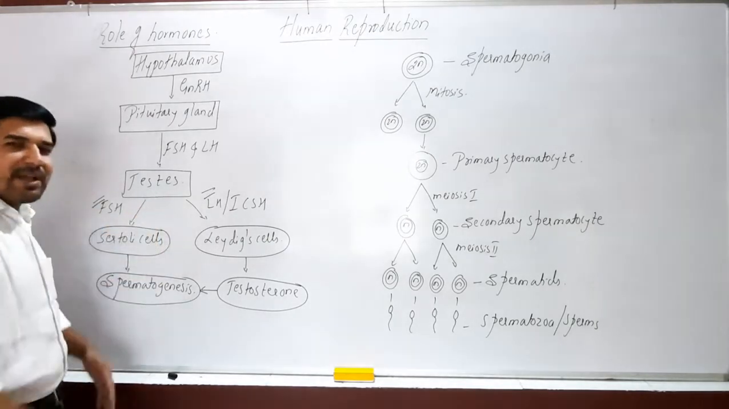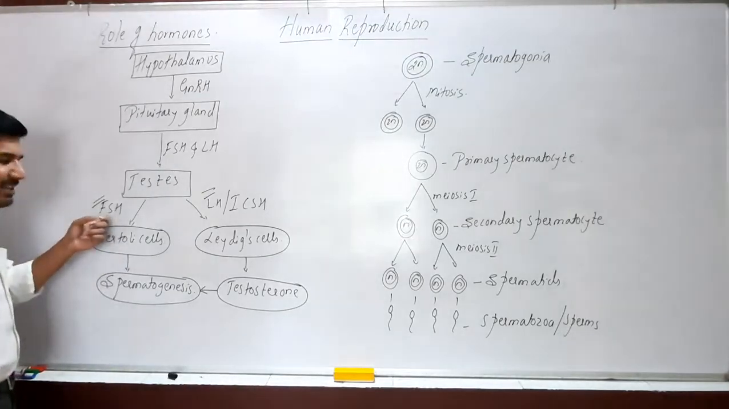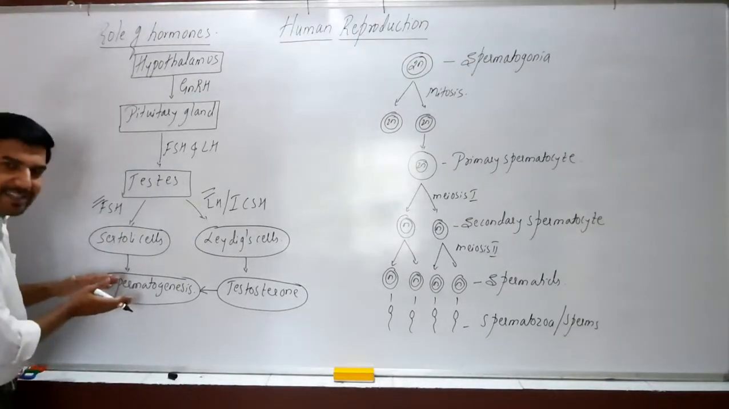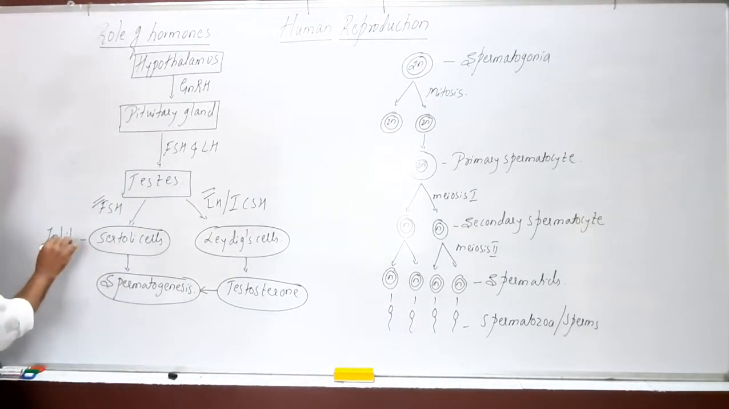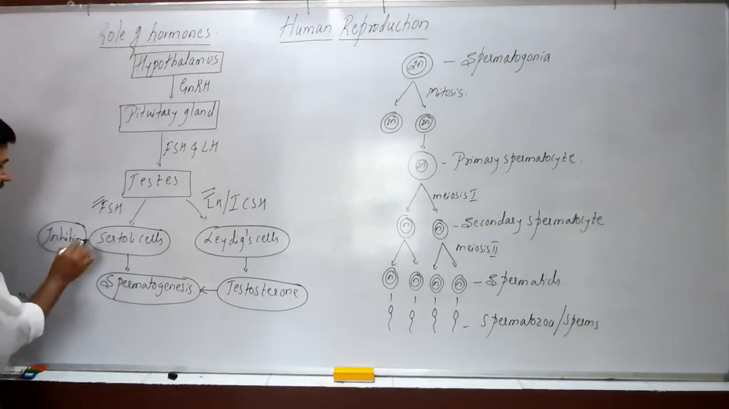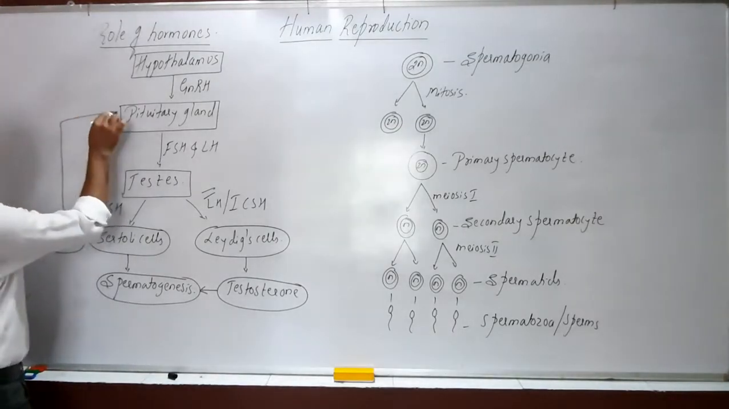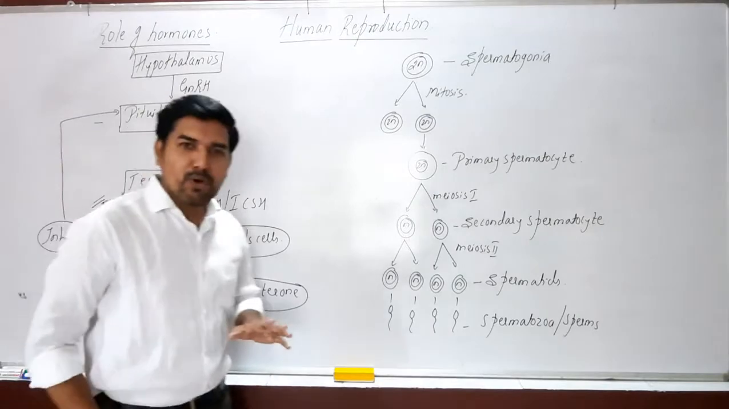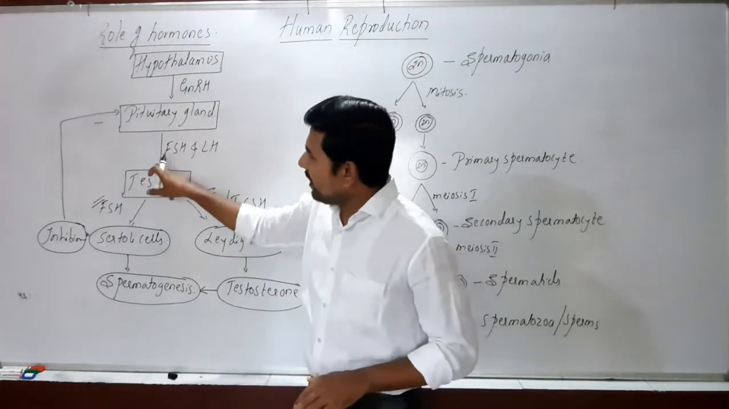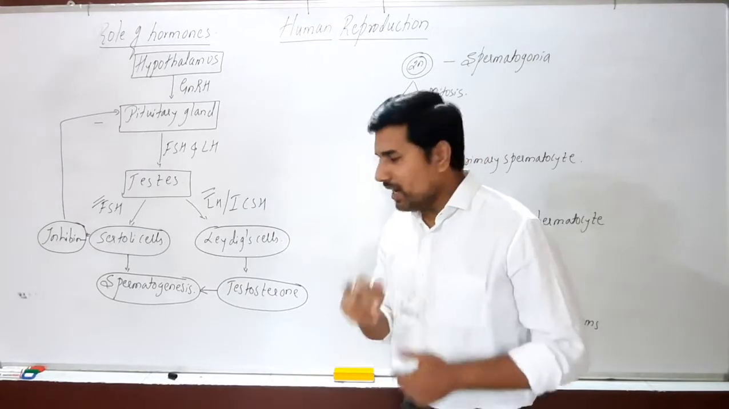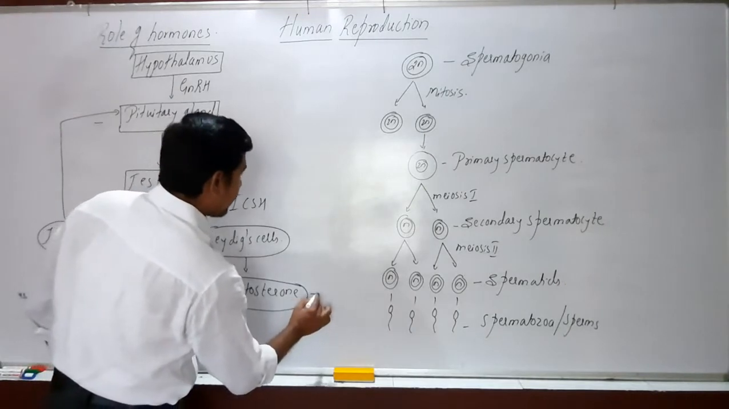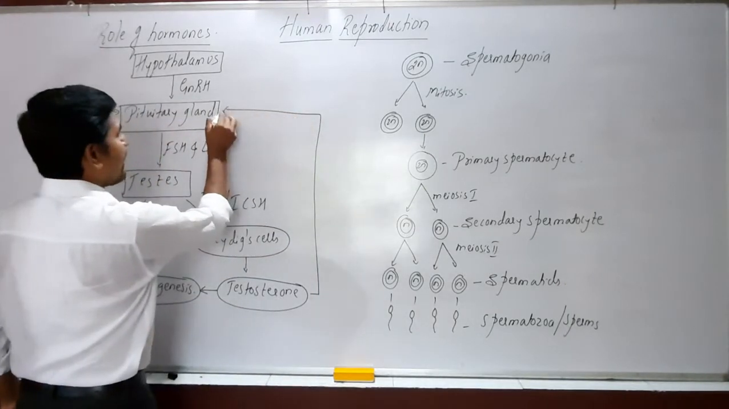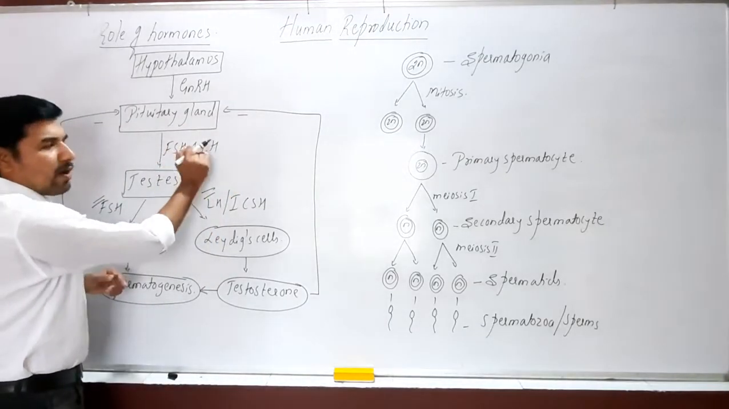That's why there is a negative feedback mechanism also. When FSH is secreted in large quantity and the spermatogenesis process is sufficient, then the Sertoli cells will secrete a hormone called inhibin. This inhibin provides a negative feedback mechanism on the pituitary gland so that the release of FSH will be stopped. Similarly, when testosterone is secreted in large quantity, there is a negative feedback mechanism where it stimulates the pituitary gland to stop the release of LH.